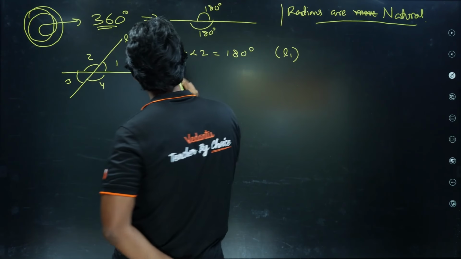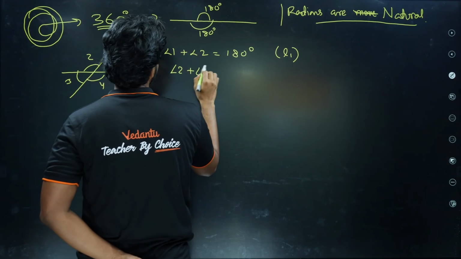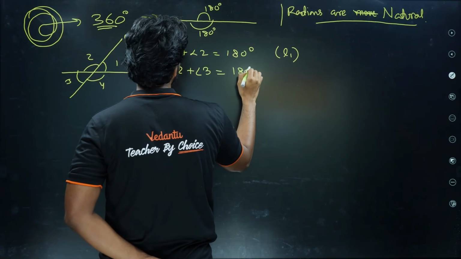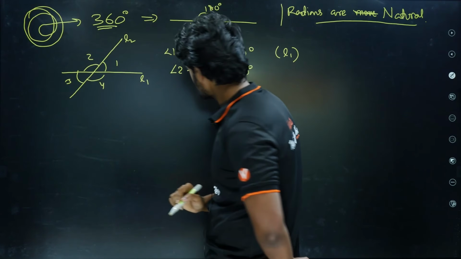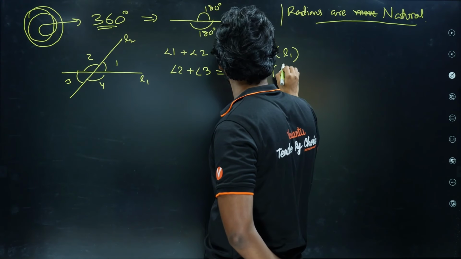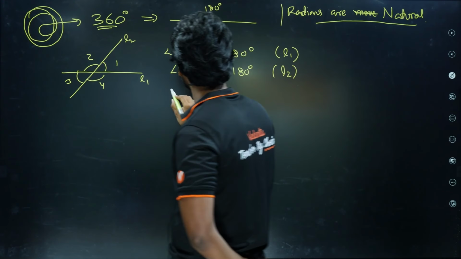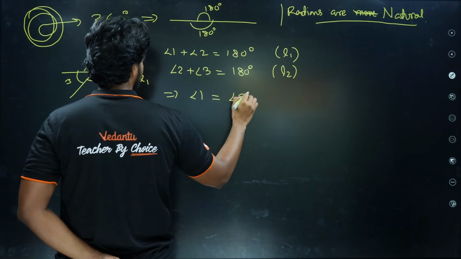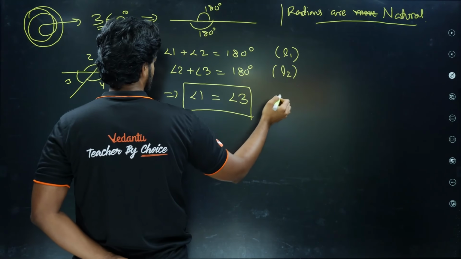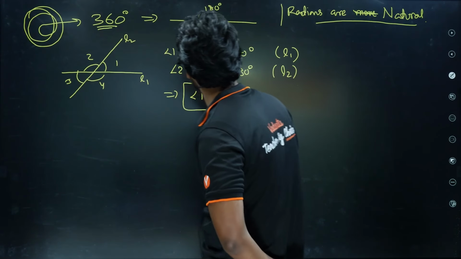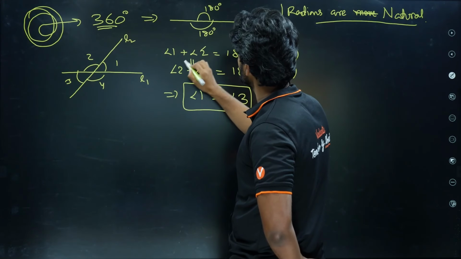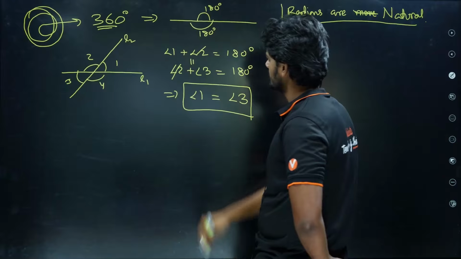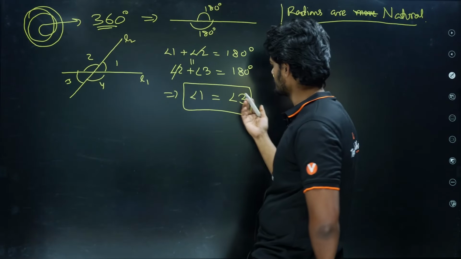Now from L2 we see that angle 2 plus angle 3 is 180 degrees. So angle 1 must be equal to angle 3, because angle 2 is common and we can cancel it out. So that gives us angle 1 is equal to angle 3.